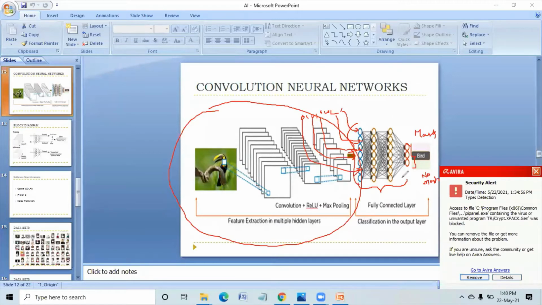After that, they install the operating system, and then we can load our images, songs, videos and all. So here also, initially this neural network will be blank. We have decided we are giving 10 inputs, and we need only 2 outputs.